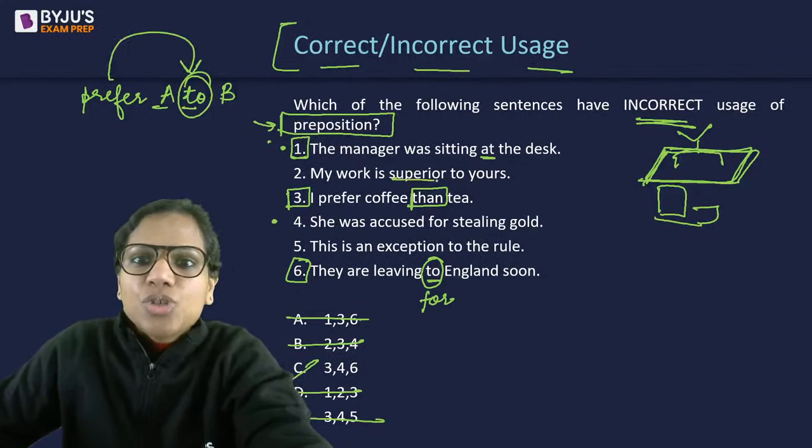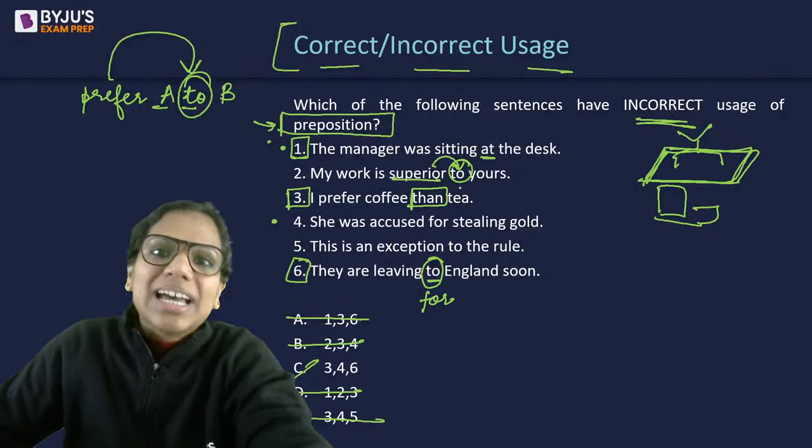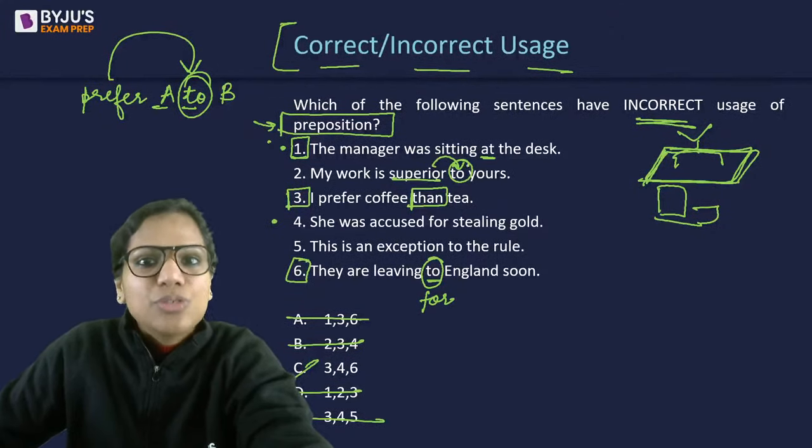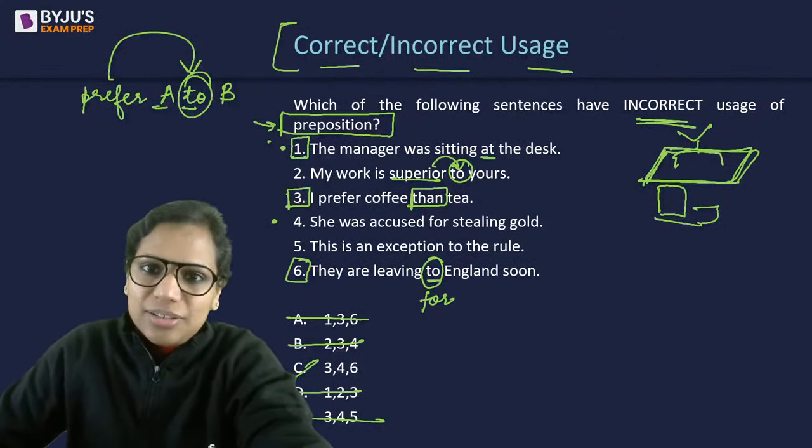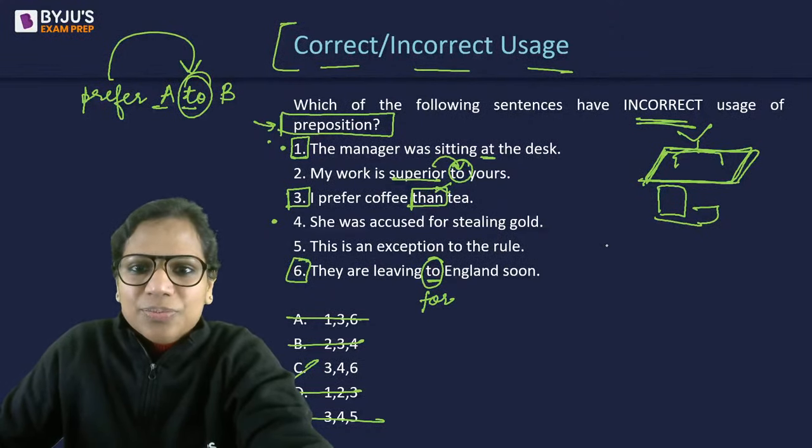Right? Similarly, superior to someone, not superior than someone. Prefer, superior, inferior, senior, junior. They take "to" as a preposition and not "than". Okay? Hope this is clear.